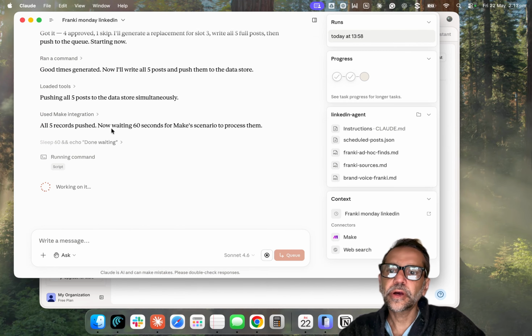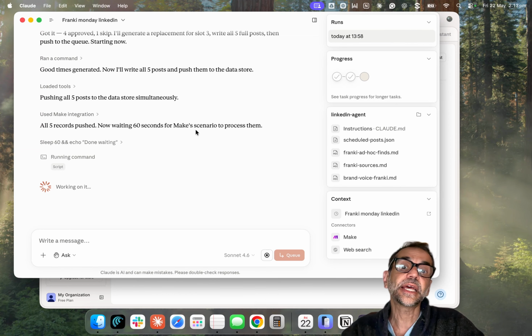So all the 5, and I don't know what the 5 is because I approved one, I generated another one. Now waiting 60 seconds for Make to make the scenario. So it's going to process the scenario. Make has scenarios, basically an automation workflow. So it's sending it out to Make to post that out or instruct Buffer to schedule.